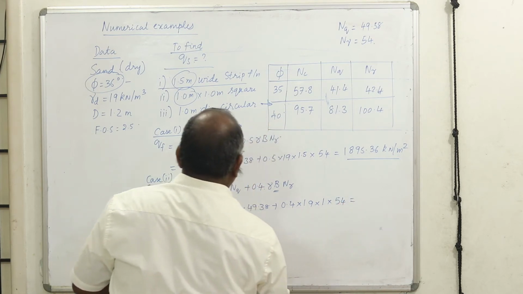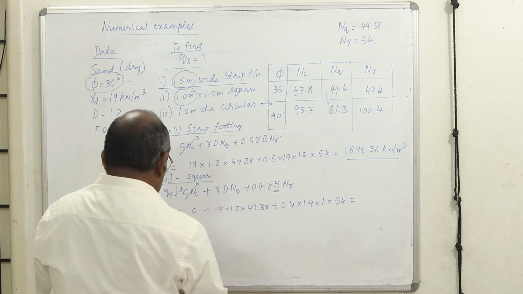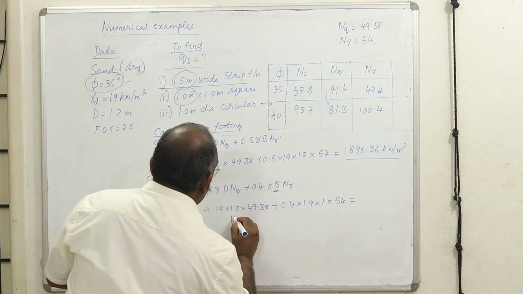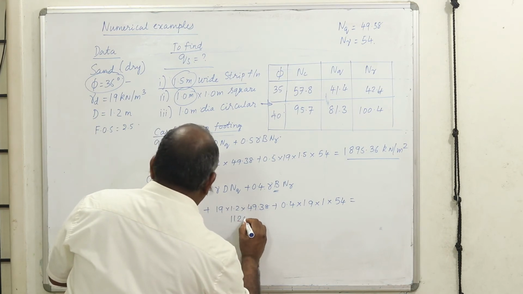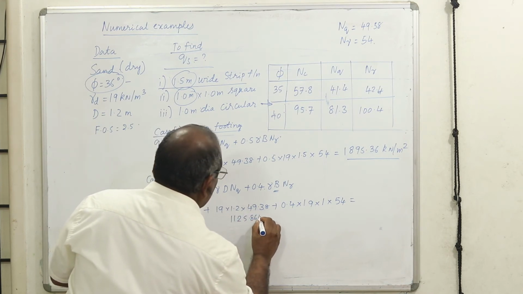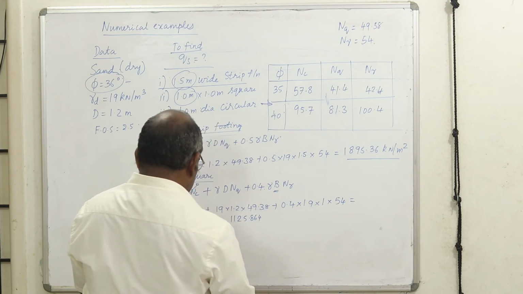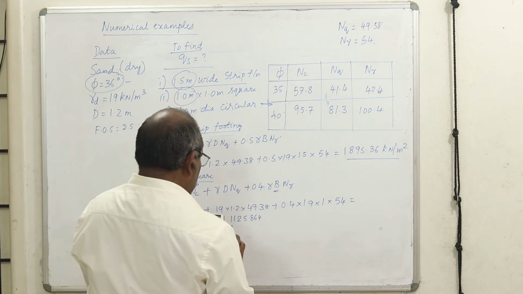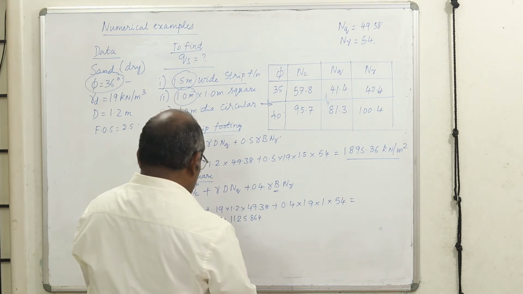What happens to this value? This is 19 into 1.2 into 49.38. This value I will write it here because it will be the same thing for the other cases, plus 0.4 into 19 into 54.